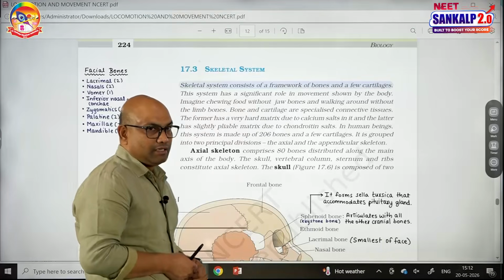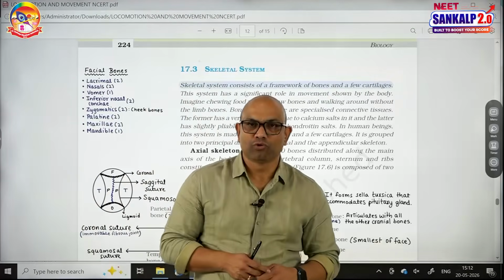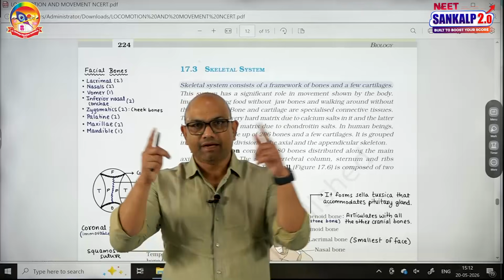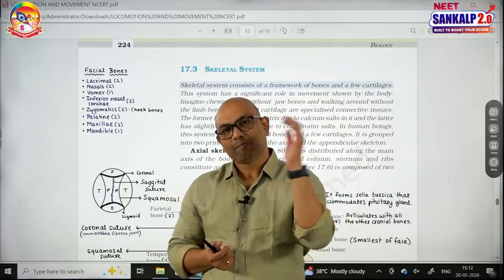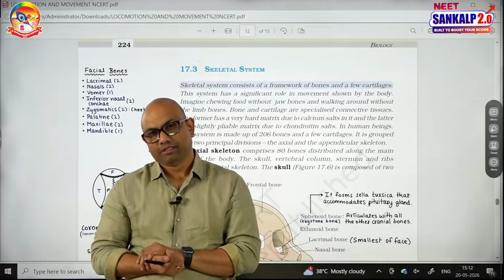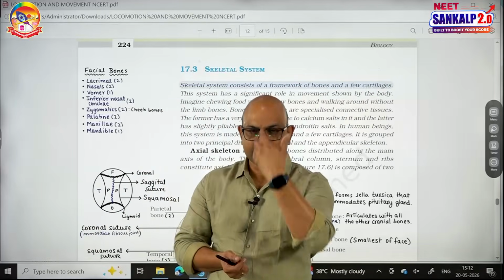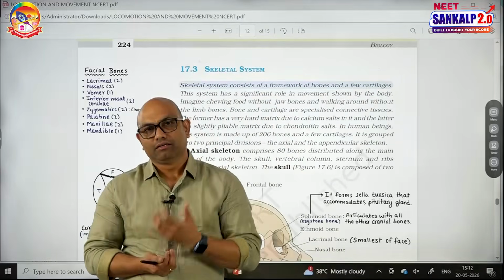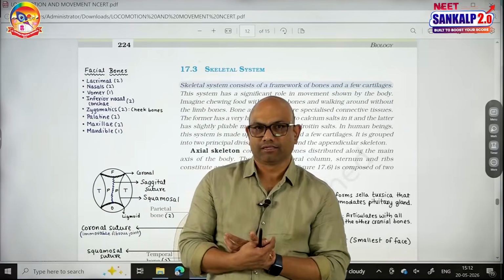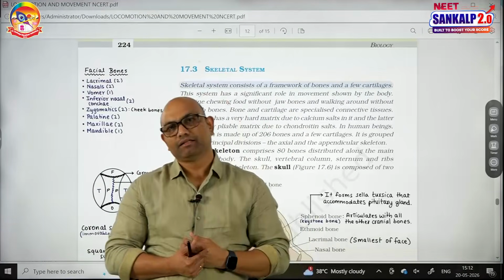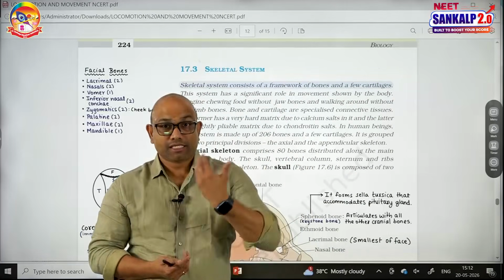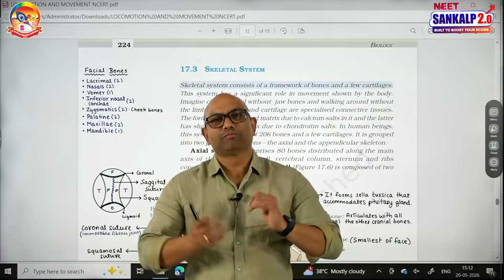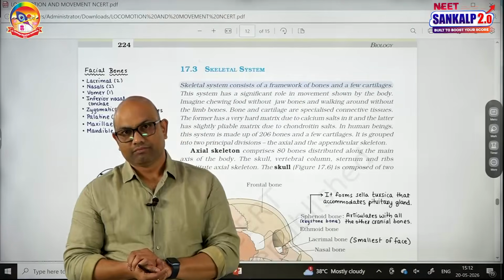In the human skeleton, adults generally have 206 bones. We can divide it into two categories: axial skeleton and appendicular skeleton. The skeletal parts in the longitudinal axis, on and around it, are called the axial skeleton, like the skull, the vertebral column on the backside, the sternum, and the ribs.